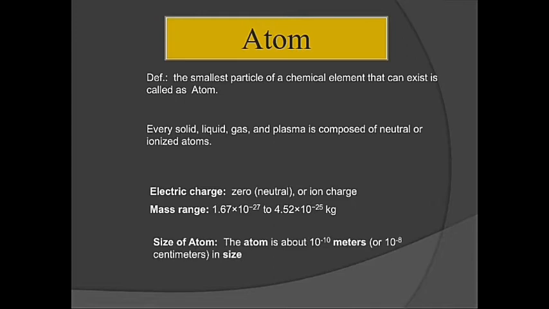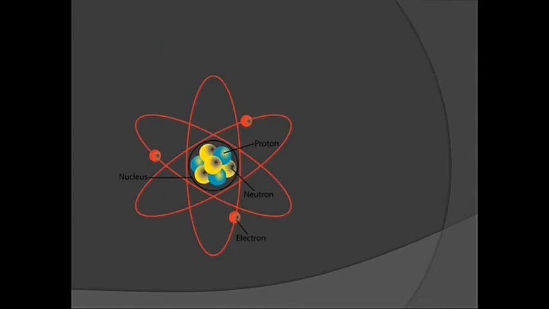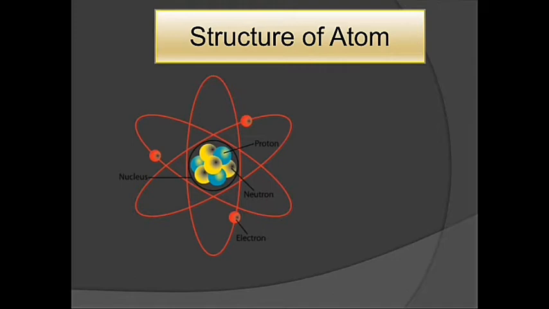If you consider the size of an atom, the atom is about 10^-10 meters, or it may be 10^-8 centimeters in size. So the size of an atom is also very small, and thus it cannot be seen by naked eyes. Now we try to see the next, the structure of atom, how the atom consists.